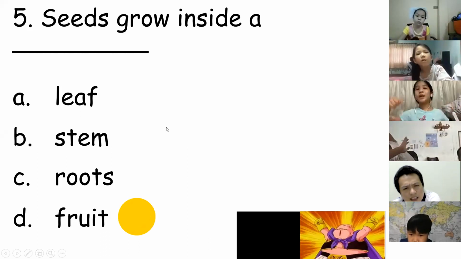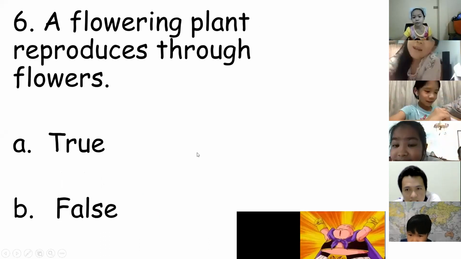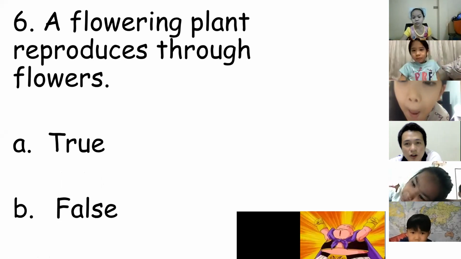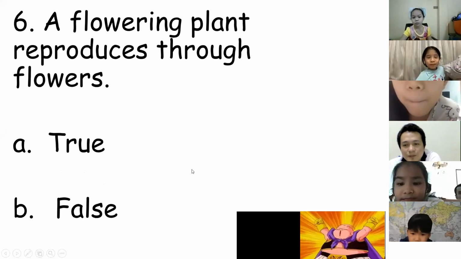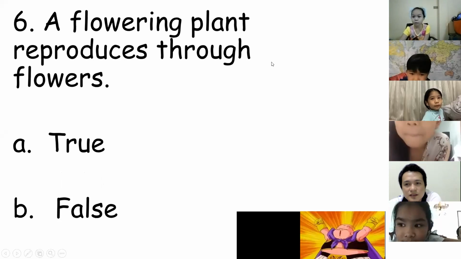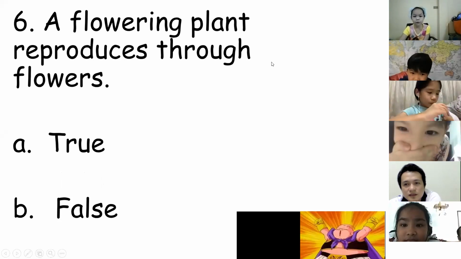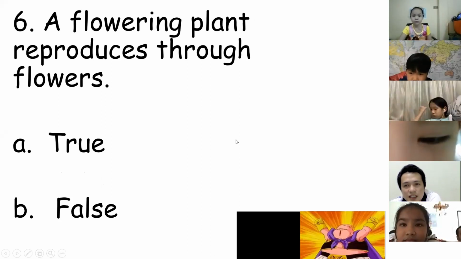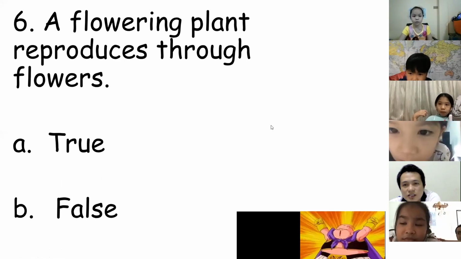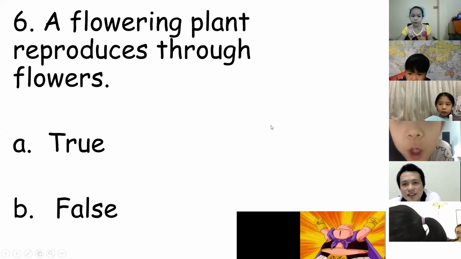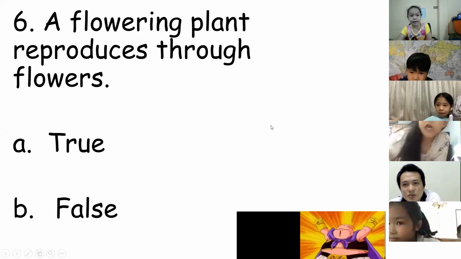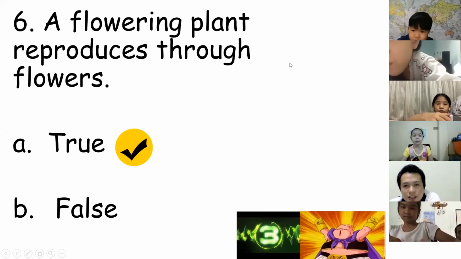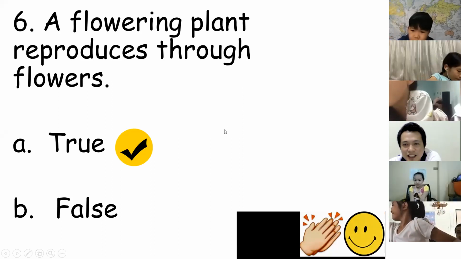Number 6, I think still have now. Yeah, we will finish this one until 10. Okay, a flowering plant produces through flowers. True or false? Paipa? You don't know? A, true. Let's see. Your answer is true. 5, 4, 3, 2, 1. Very good. Kaning is the answer.